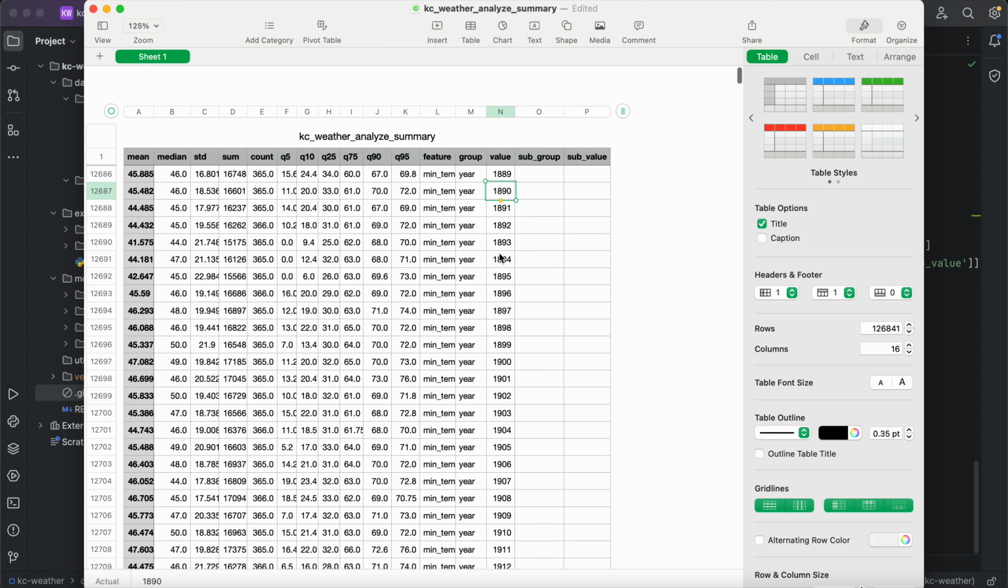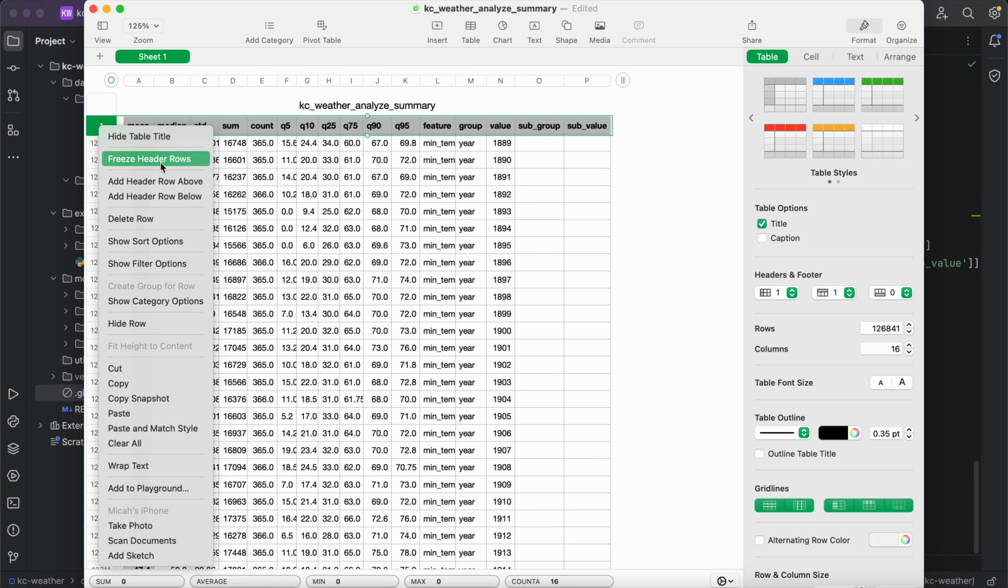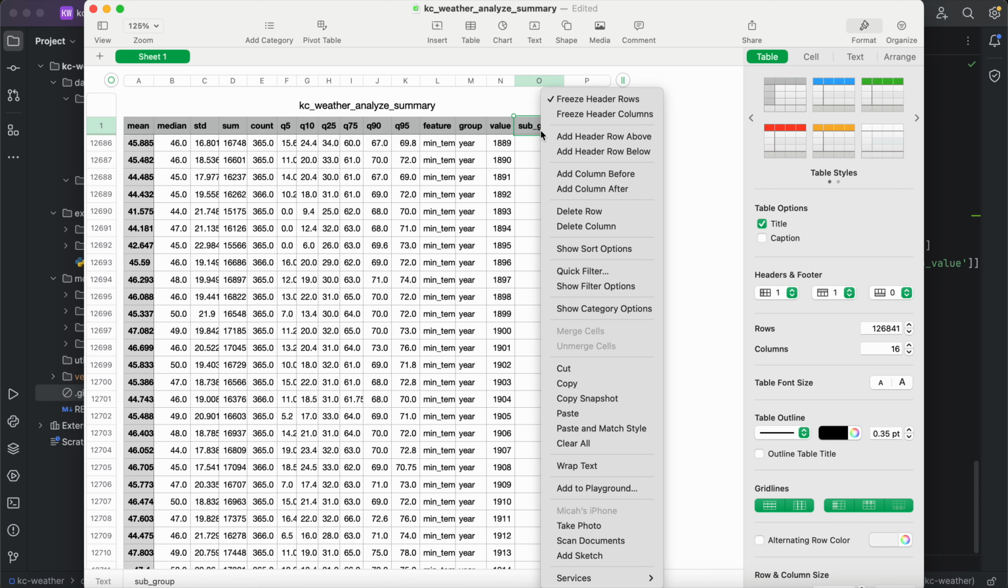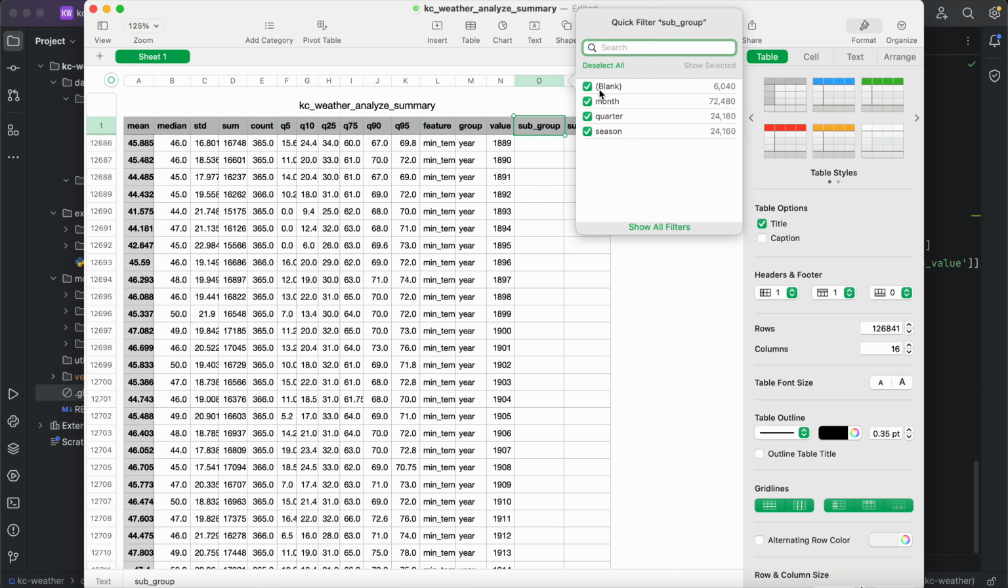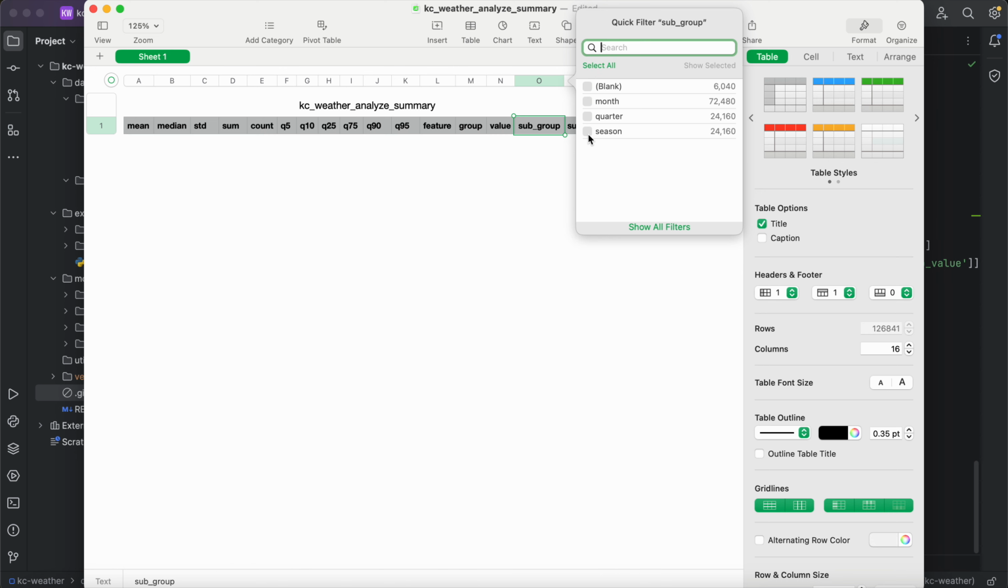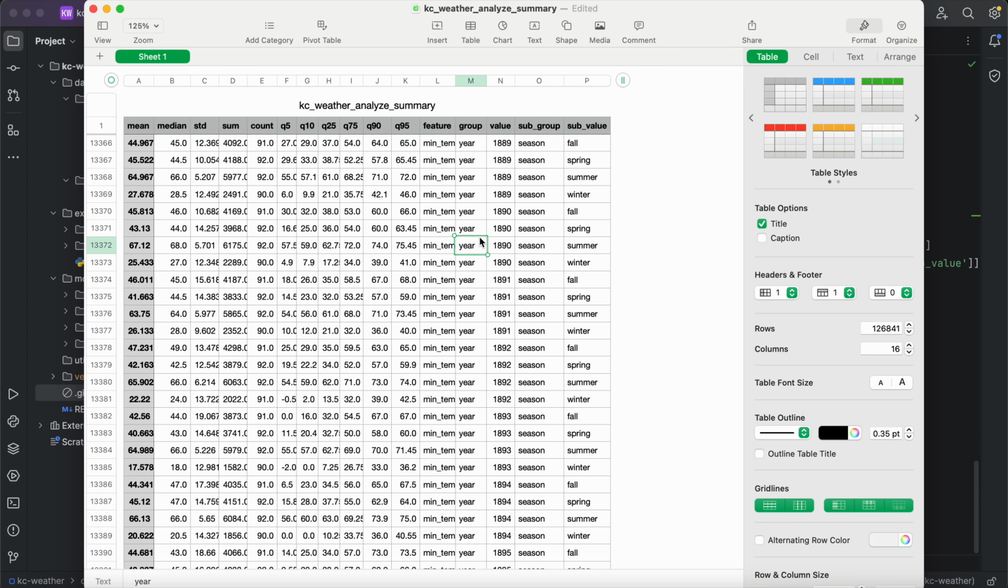There's 1890. Going to freeze this header row. We can also look at subgroups, for example, in this as well. So let's look at the season as well. So this would be the summary statistics for the min temp in the year 1889 in the fall, and then we have spring, summer, and winter as well. So we're really able to slice and dice this data in a lot of different ways and get lots of different angles of summary statistics.